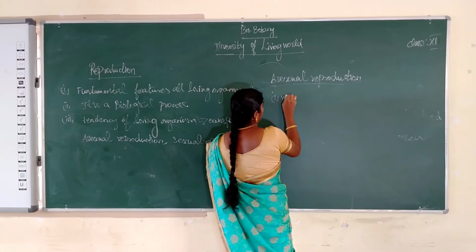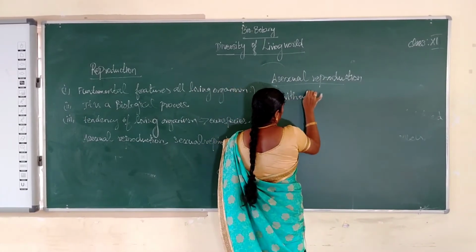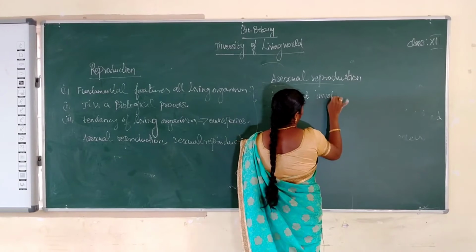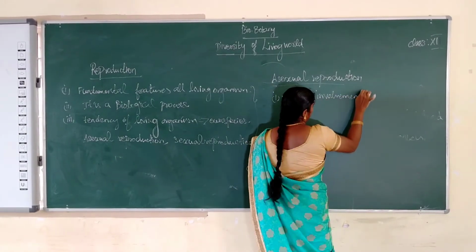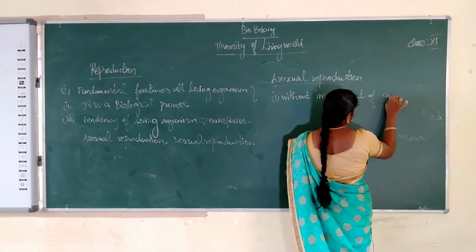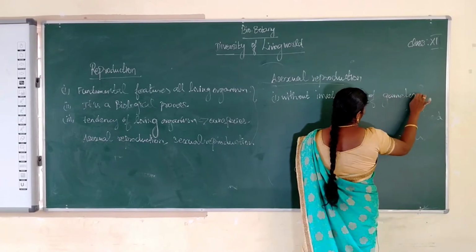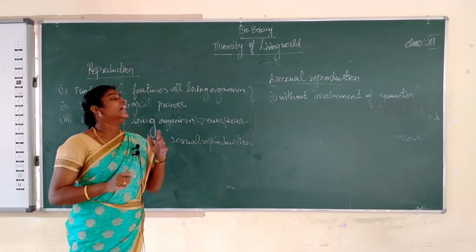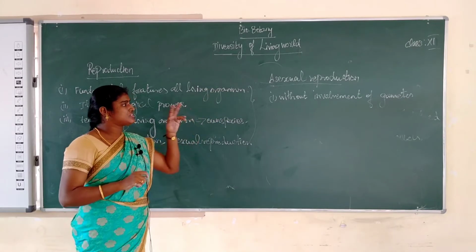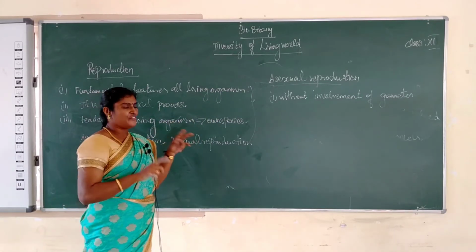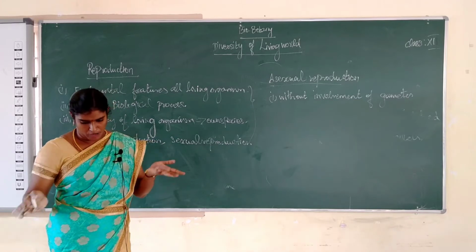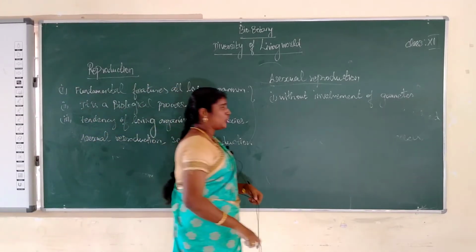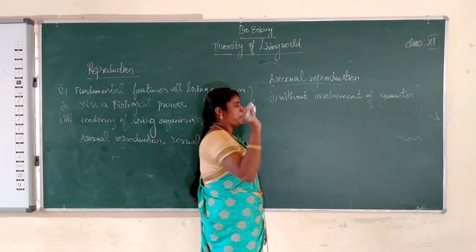So what is the meaning of asexual? A means absence of sexual. This is reproduction by a process without involvement of gamete formation. Another one, reproduction by a single parent.